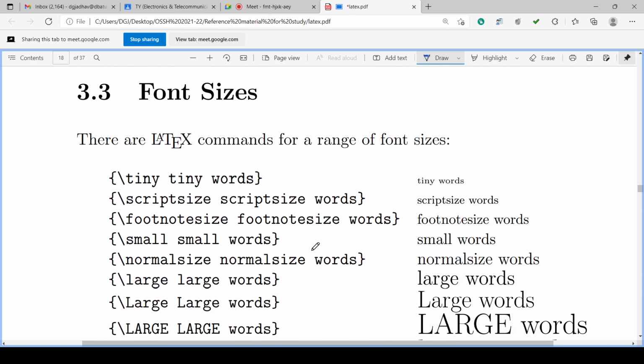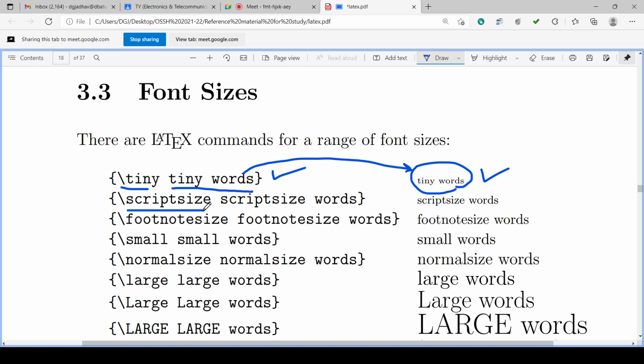Then we can have the font size. Tiny words is the example. This much font will be generated with the backslash tiny command. So this is the command and this is the text. This text is generated like this. Script size is the command, backslash scriptsize is the command, followed by a space, and this is the text which is generated here and which will have the font size like this.